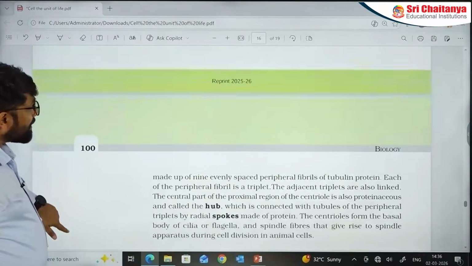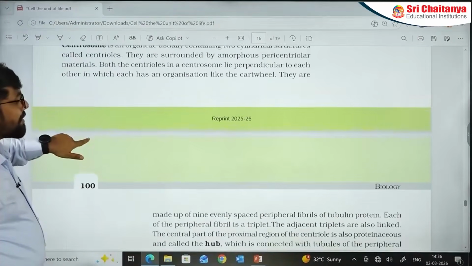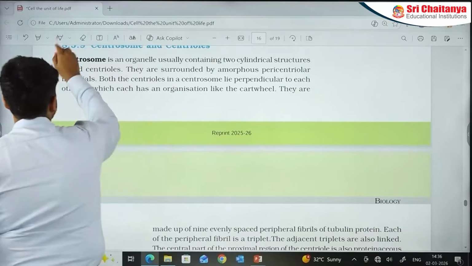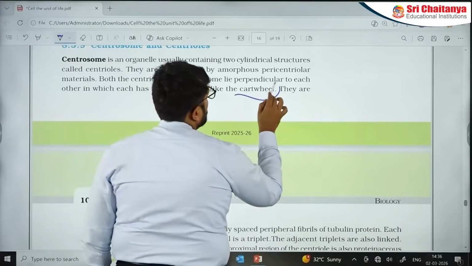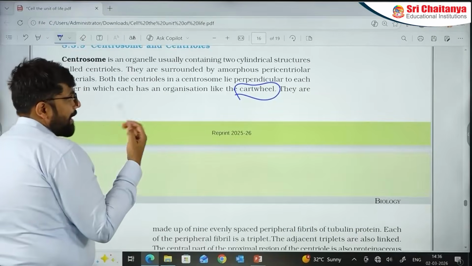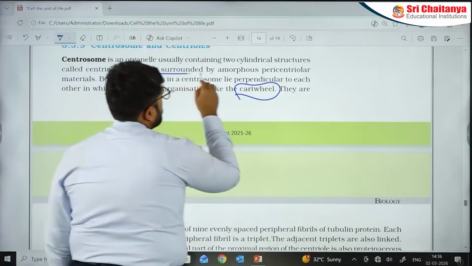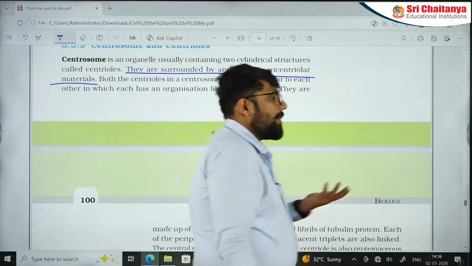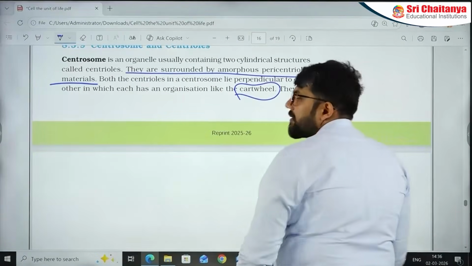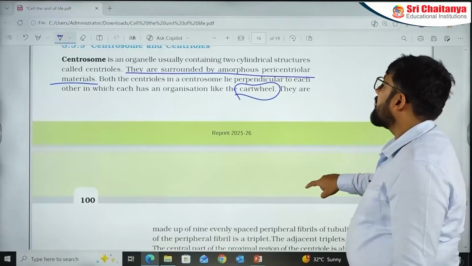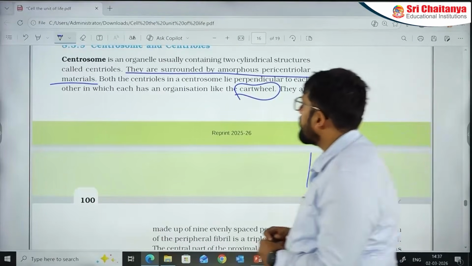So I have not marked anything in centrosome, but that doesn't mean that it's something that is irrelevant. Now I'll give you this example. See this cartwheel part. This has appeared before. Now let's say a line that has not appeared. Let's imagine this line: they are surrounded by amorphous pericentriolar materials. Now if I want to make a new question, I will go with this. So important lines, don't forget any line. Only thing is that till now we have not seen many questions from this particular part.